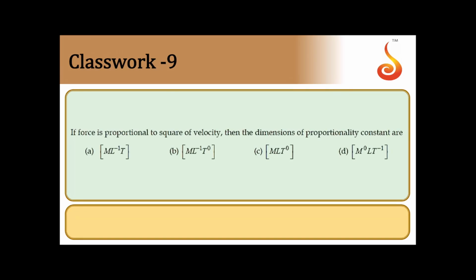Yes, we shall move on to next one. If force is proportional to square of velocity, then dimensions of proportionality constant are. So given that force is proportional to square of velocity, F should be equal to some constant k into v square. So k should be equal to F by v square. We need dimensions of this k.